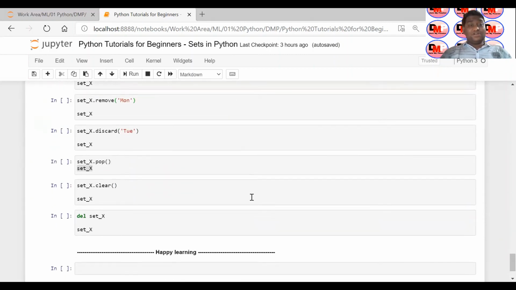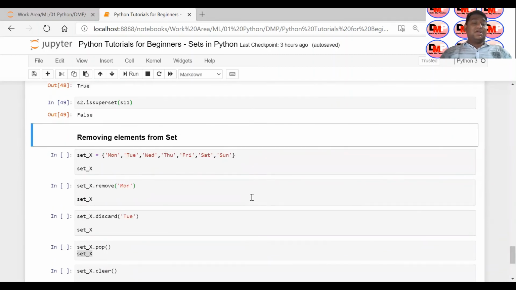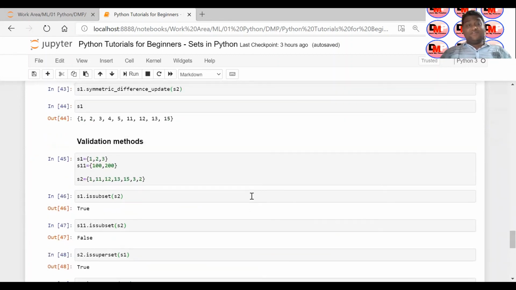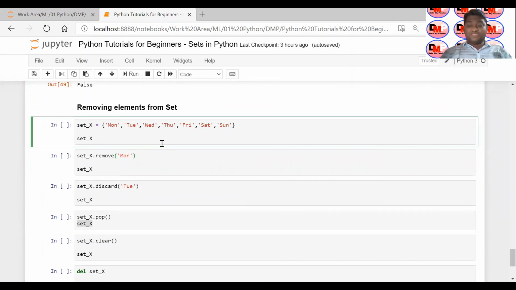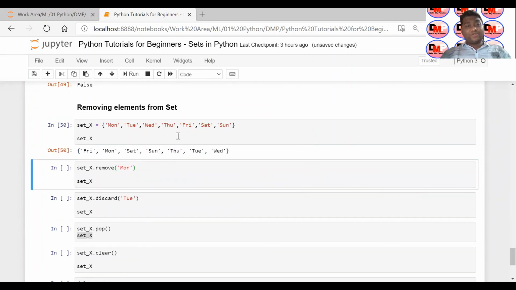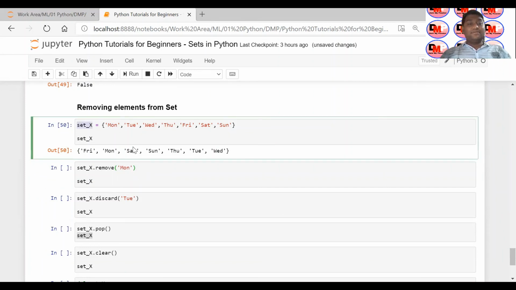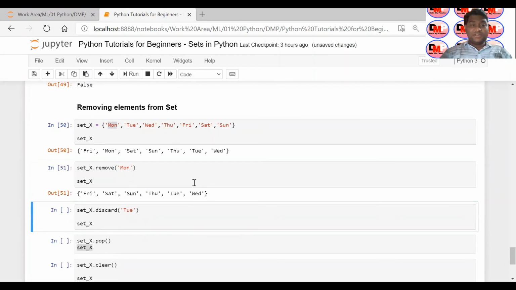Now let's move to the last section. We have seen the addition, how we can add, how we can merge multiple sets. We have also seen some validation methods. Let's see how you can remove an element from a set. So suppose this is your set, defined here. Now you want to remove the Monday element from your set. You can use the remove method. And your Monday will be removed.